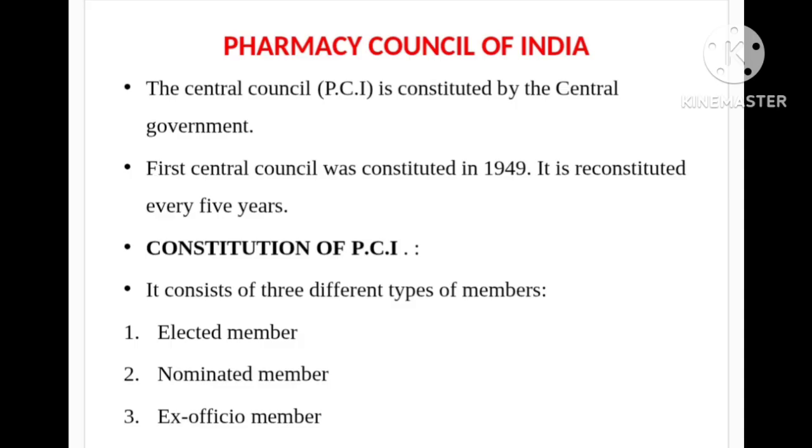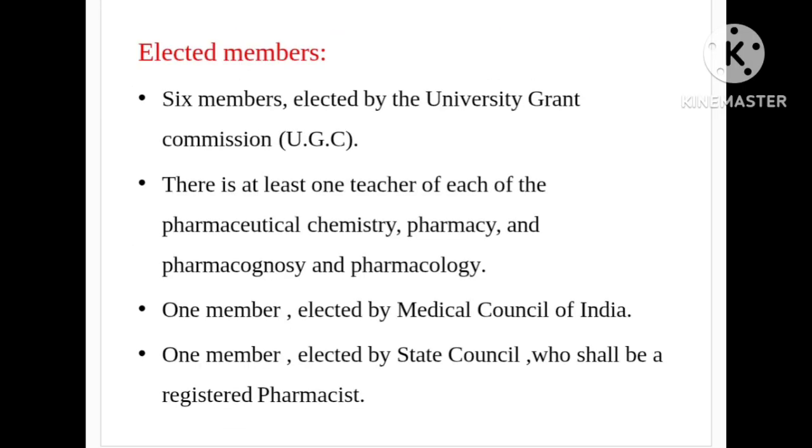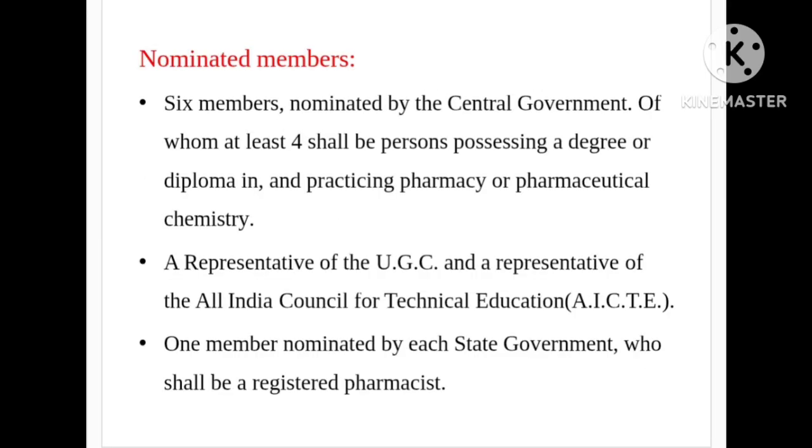Constitution of PCI. It consists of 3 different types of members: 1. Elected members. 2. Nominated members. 3. Ex officio members. Elected members: 6 members elected by the University Grants Commission, UGC, with at least one teacher each of pharmaceutical chemistry, pharmacy, pharmacognosy and pharmacology. 1 member elected by the Medical Council of India. 1 member elected by the State Council, who shall be a registered pharmacist.